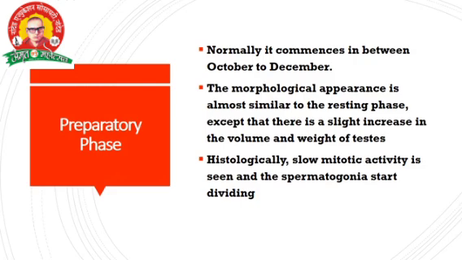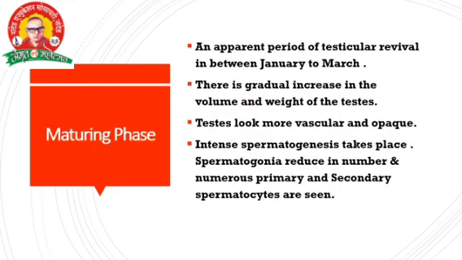Histologically, slow mitotic activity is seen and the spermatogonia start dividing. The important thing is that spermatogonia start dividing, and then come primary, secondary spermatocytes, spermatids and sperms.